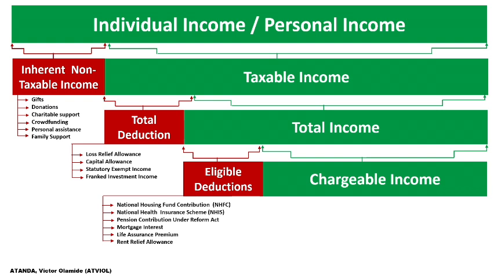But in case we have total deductions and eligible deductions, your taxable income and your chargeable income will be different. So the chargeable income is the part or whole of the taxable income which is charged to tax. By charge to tax, we mean we apply the tax rates to get our taxes.